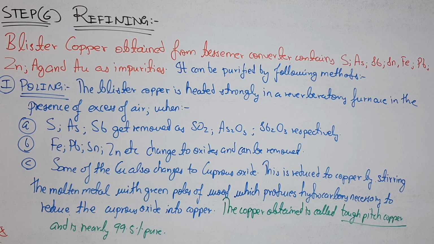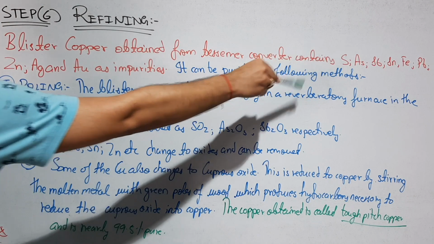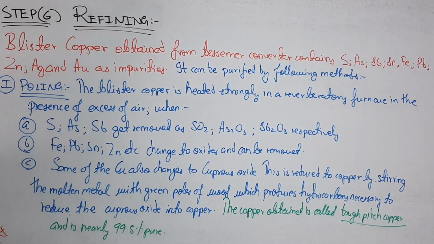Now if we have to increase the purity of the copper, we have to do refining. The blister copper obtained from the Bessemer converter contains these impurities: sulfur, arsenic, antimony, tin, Fe, Pb, lead, zinc, Ag, Au. So many impurities are there, and it can be purified by two methods.